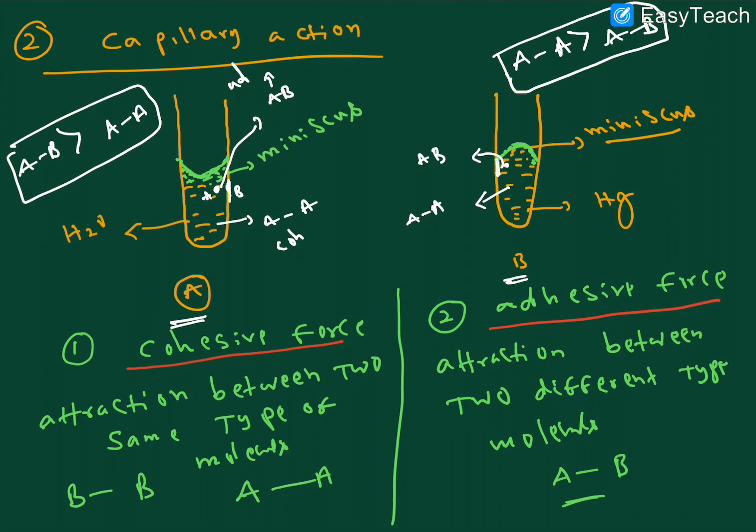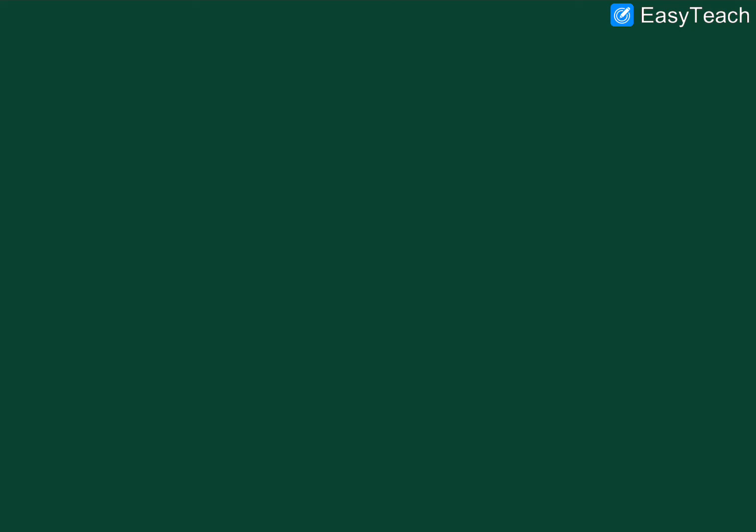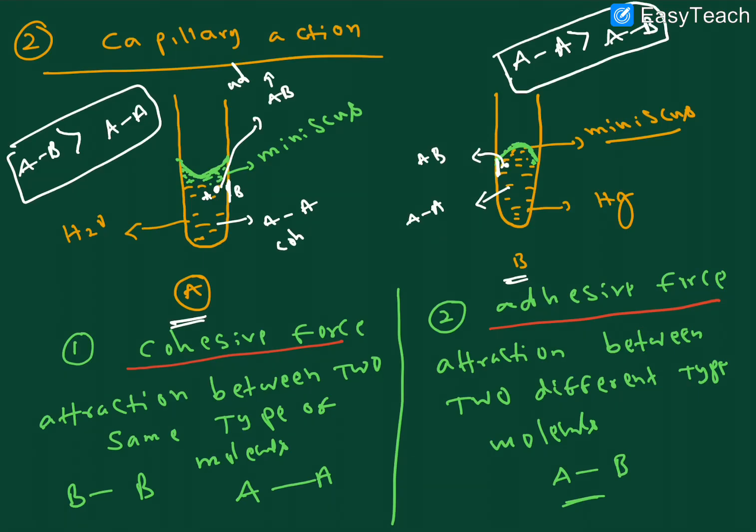I hope it is very clear. This difference is called capillary action, right? So this is the information regarding viscosity and surface tension. Thank you for watching this video. Thank you so much.